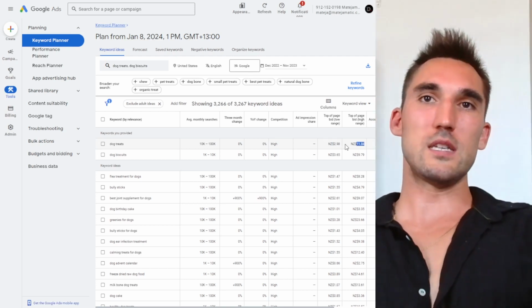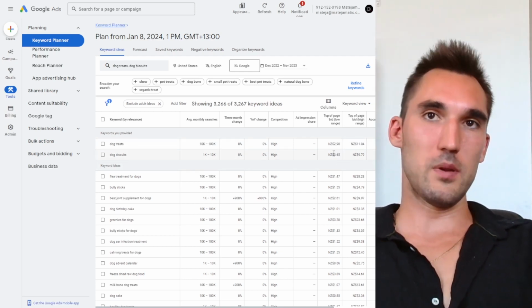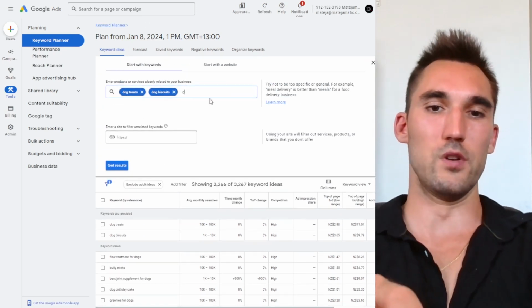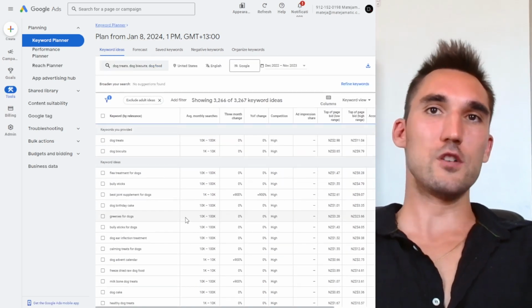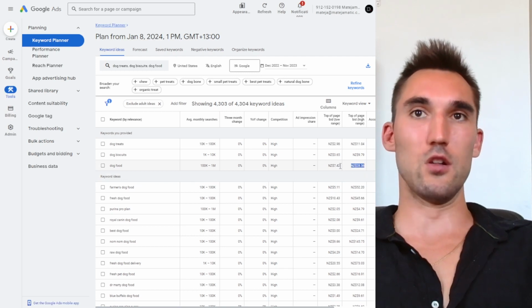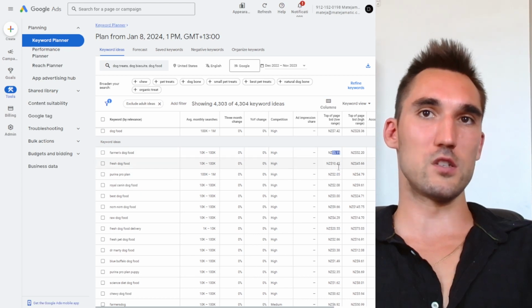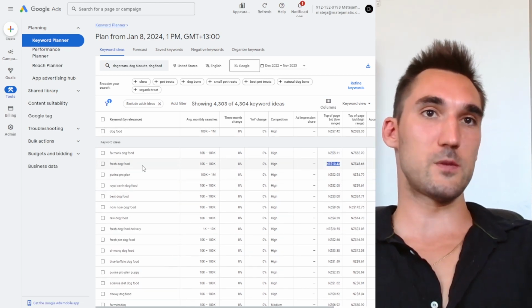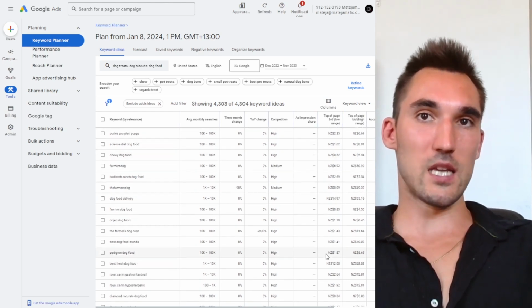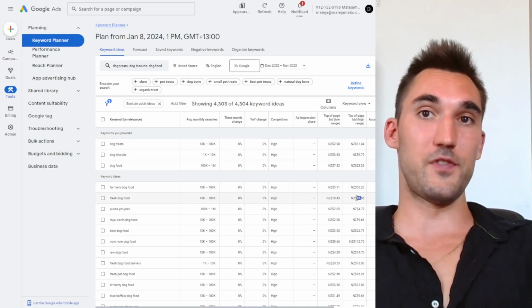So what you can do is take that and see what the average for all this is going to be. You can see dog biscuits, same thing. It's going to be between about $3 to about $10, let's say. What I'm also going to do is throw in dog food here, because what we're trying to figure out is what the average cost is going to be. And if you scroll down this list, dog food is even more expensive, actually a lot more expensive. If we scroll down this list, you can see they're all kind of within this range. $3, $2, $5, whatever. $10 is actually very expensive for fresh dog food, which is interesting. Fresh dog food, yeah, even more expensive. But you can see here we're starting to get an idea. So approximately $2 to $3 on the low end and anywhere up to $50 on the high end.